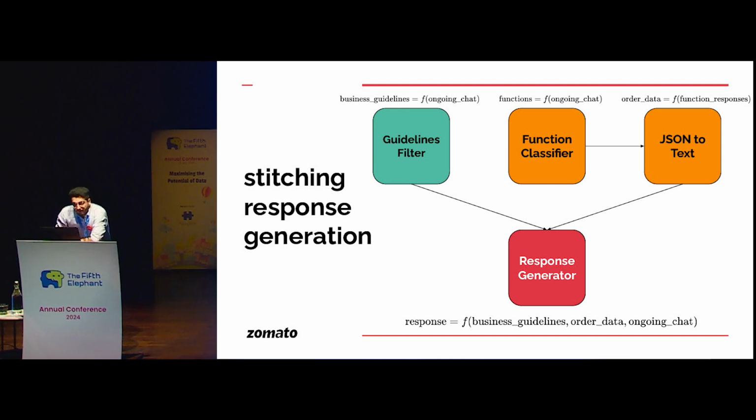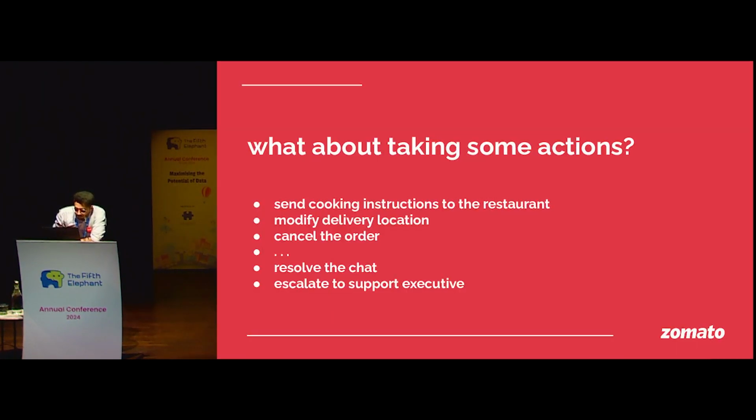Right. But in the starting slides, we also mentioned that the requirement of a solution is also to take some actions, right? Where is that? Let's take some actions. So what are some examples of the actions? You must be quite aware, right? Send cooking instructions to the restaurant, modify delivery location, cancel the order, or probably take some system actions like resolve the chat or escalate to support executive.